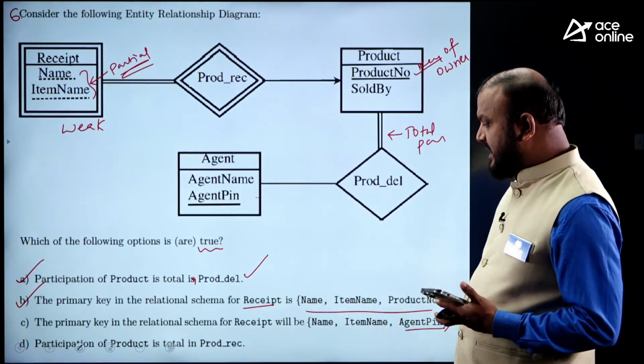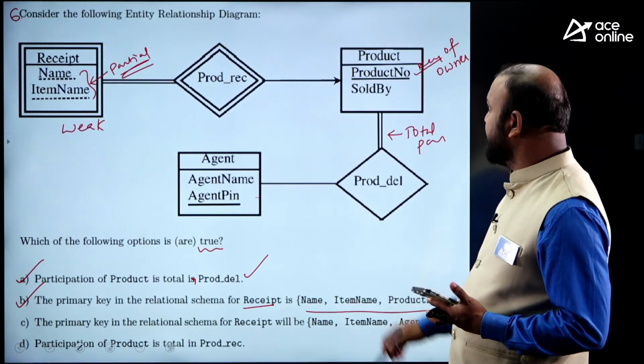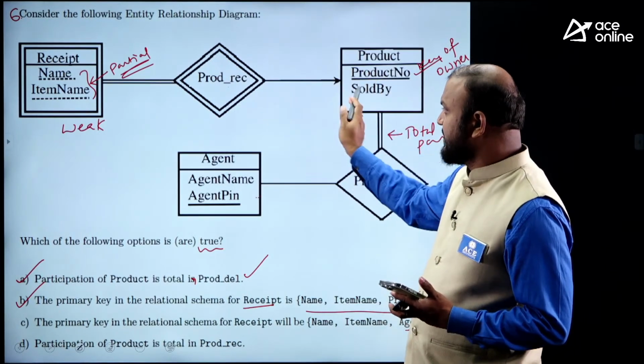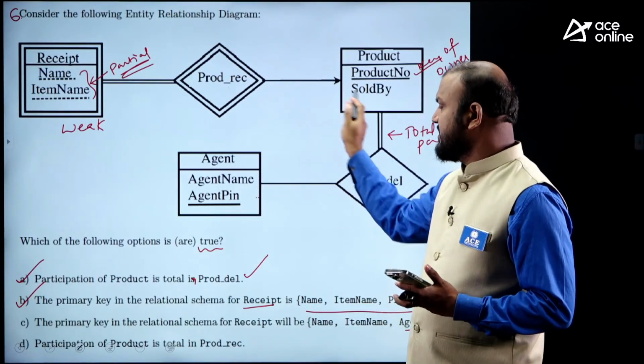And look at D, participation of product is total in prod record. Participation of product in prod record is total. But is it total? No. It is partial. It is given as partial participation.